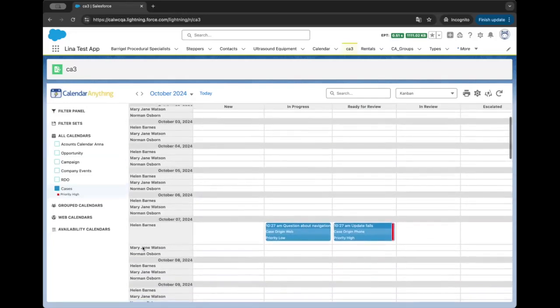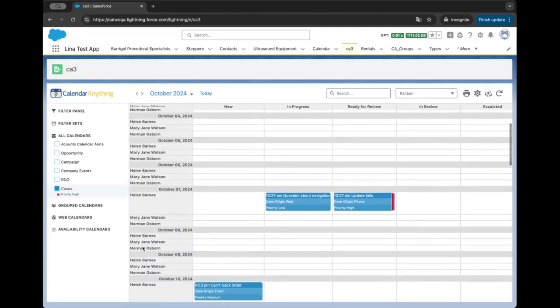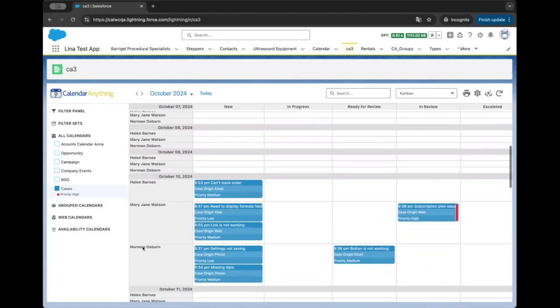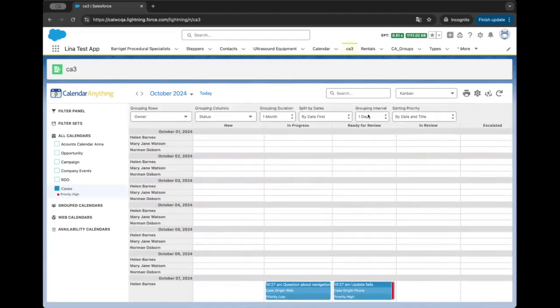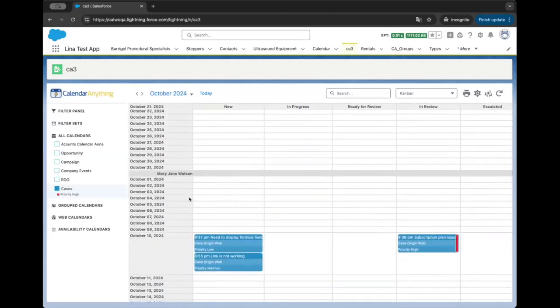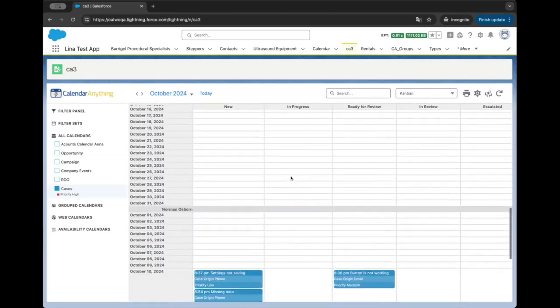So I can see by day for this month when cases are coming in and who they are assigned to. This is another great way to see all the cases coming in at a glance, who they are assigned to, and the date that they were submitted. I can also split this and say I want to group this by value first. What this gives me now is a little bit of a reverse view. Now I'm looking at Helen first, and I can see on which dates her cases were coming in. The same thing for Mary and my other user, Norman.